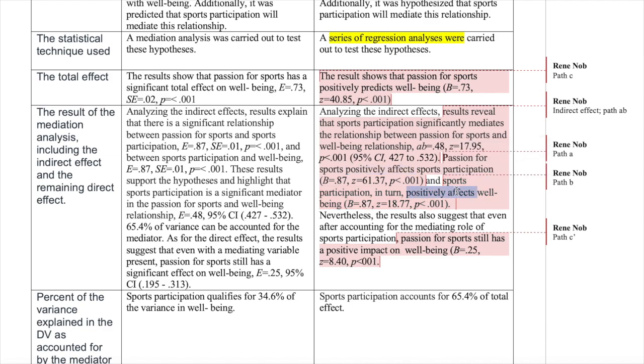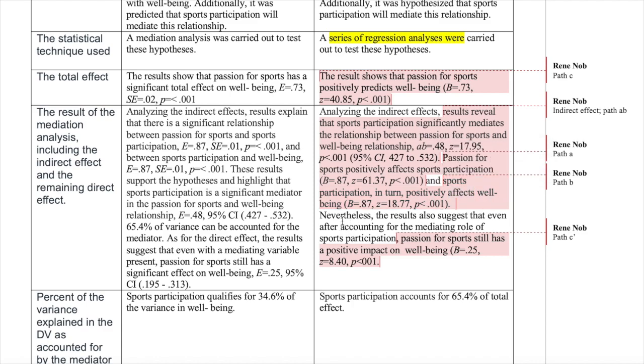So that is also important. I have used the term affect because there is general acceptance that a mediation model is a causal model. So it wouldn't be wrong for you to say the word affect if a strong argument can really be made that we have a causal link among these variables.